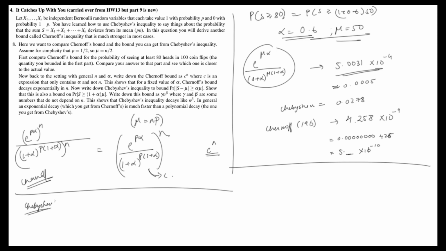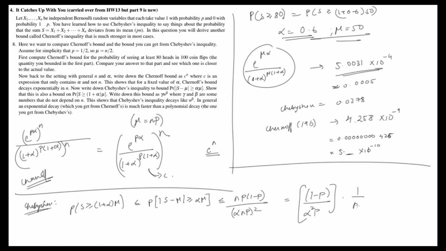We have the probability of S greater than or equal to (1 plus alpha) times mu, which is less than or equal to the probability of the absolute value of S minus mu being greater than or equal to alpha times mu, which is less than or equal to np times (1 minus p) divided by (alpha np) the whole squared, which is equal to, cancelling out one p and one n, (1 minus p) divided by (alpha squared times p) times 1 over n, right?